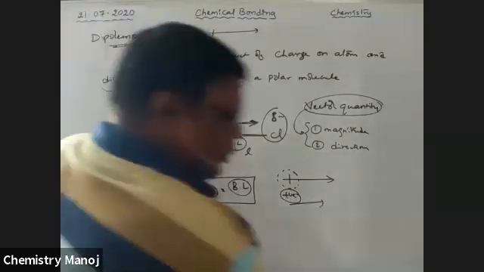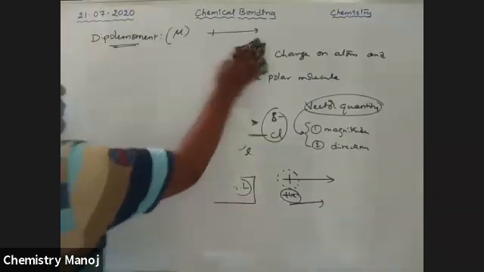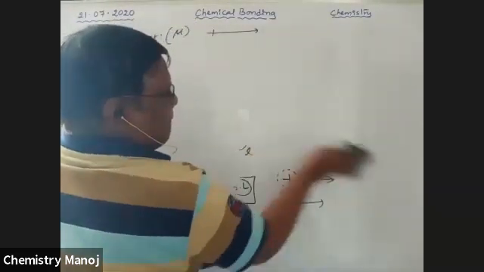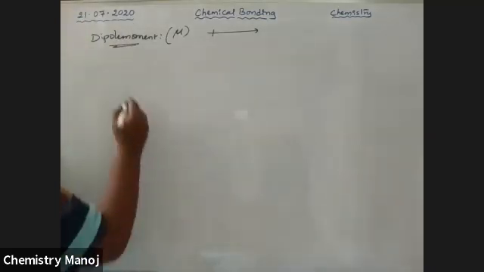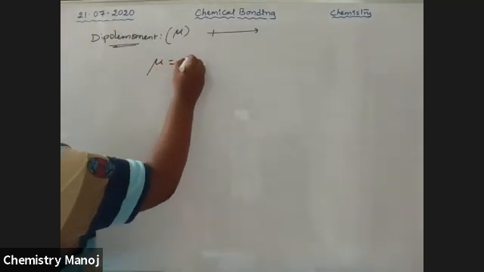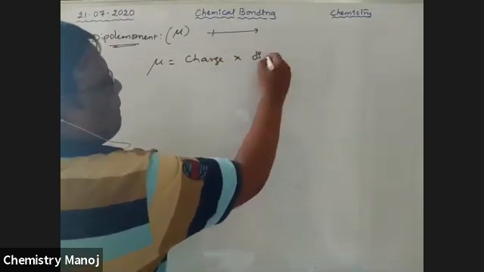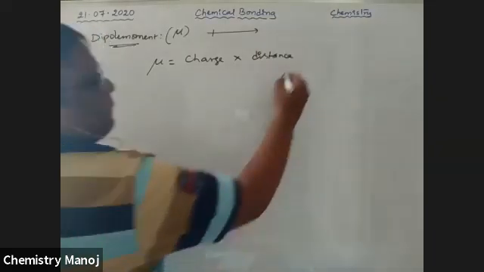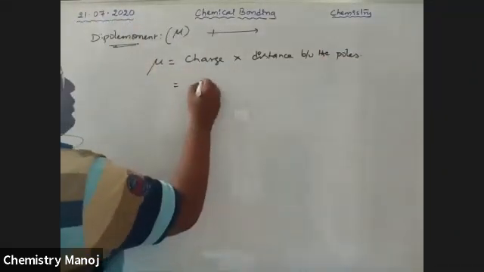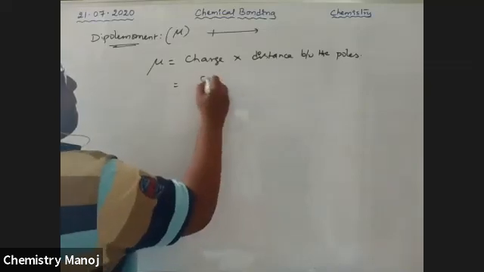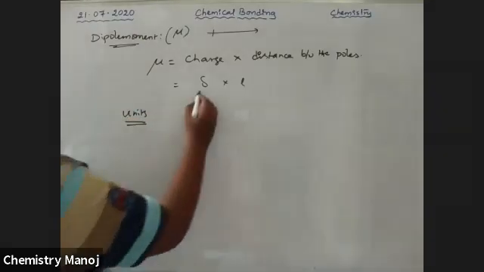Now, what are the units of this dipole moment? We know dipole moment mu is equal to charge into distance between the poles, that is delta into L. Units means charge into distance.